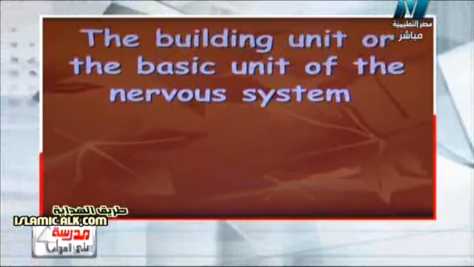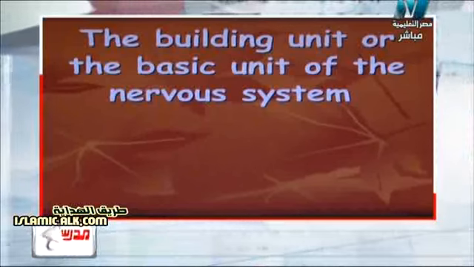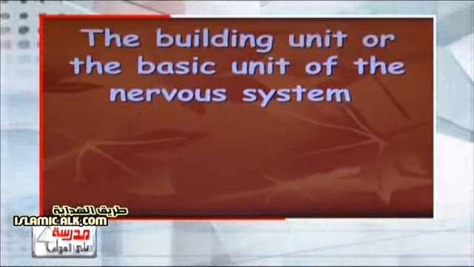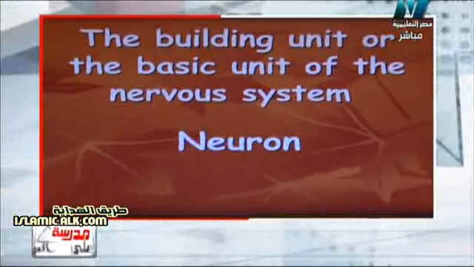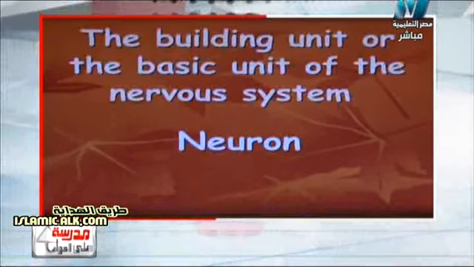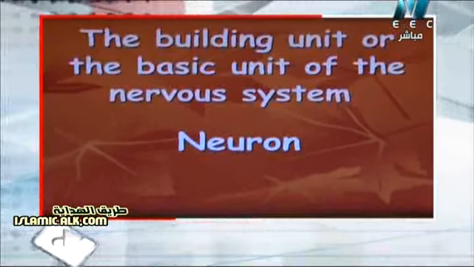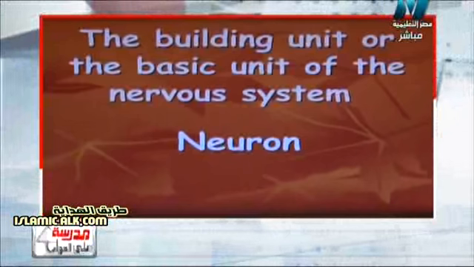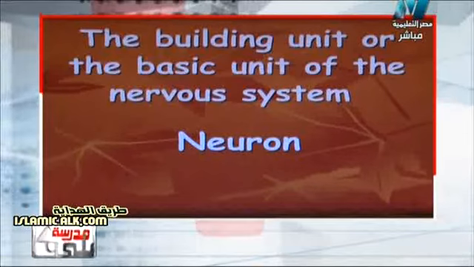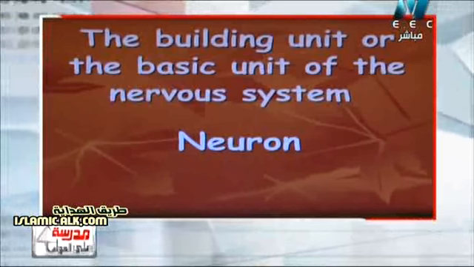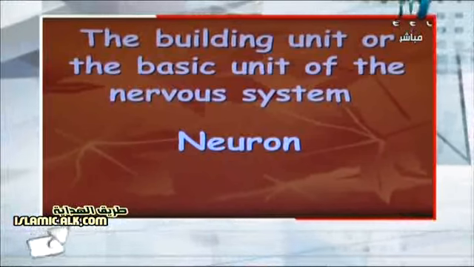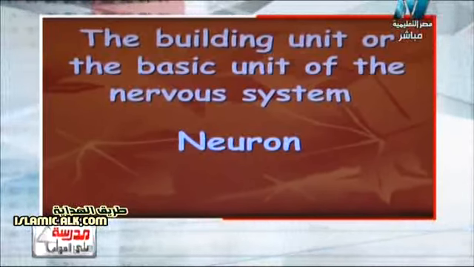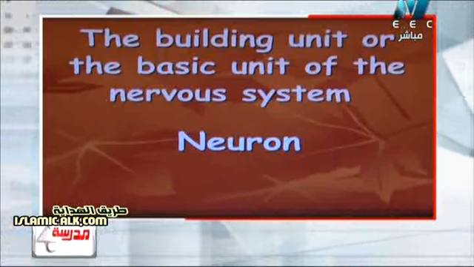Another example. The building unit or the basic unit of the nervous system, surely it will be the neuron or the nerve cell. Again, the building unit of the nervous system will be the neuron. And I remind you, بفكركم تاني, neuron consists of two main parts which are the cell body and the axon. Cell body contains nucleus, cytoplasm, plasma membrane, and dendrites. And the axon is covered by a very important fatty layer which is called myelin sheath, طبقة دهنية بنسميها myelin sheath.